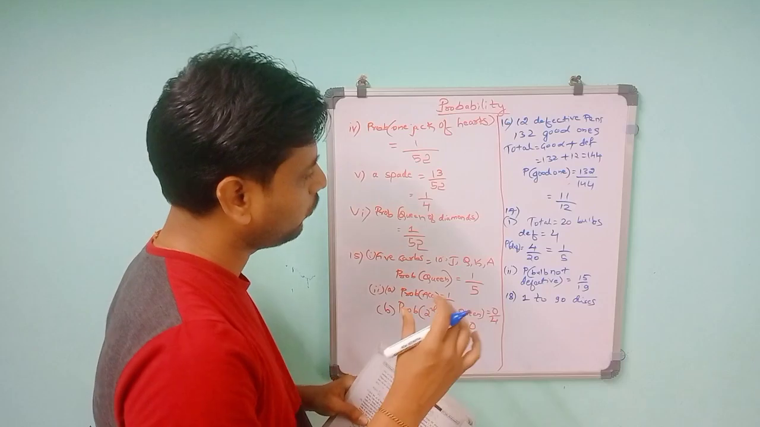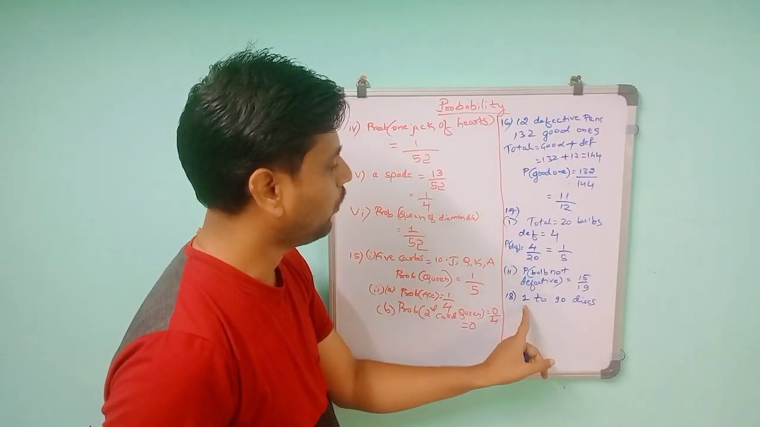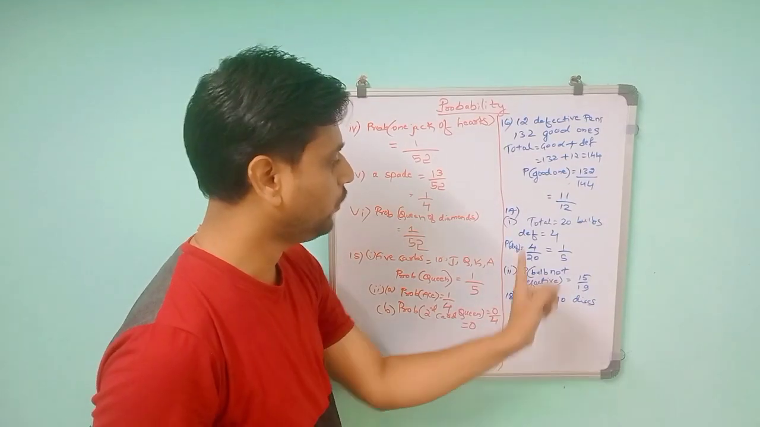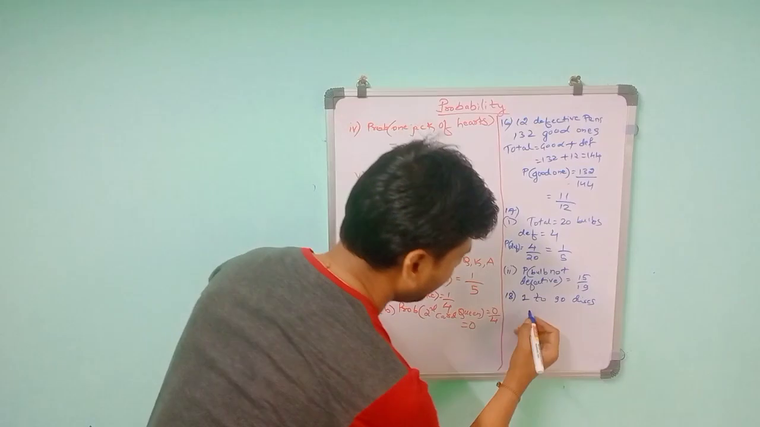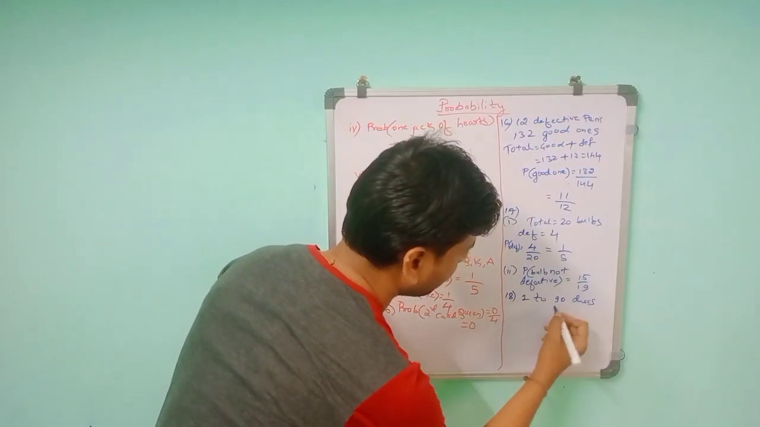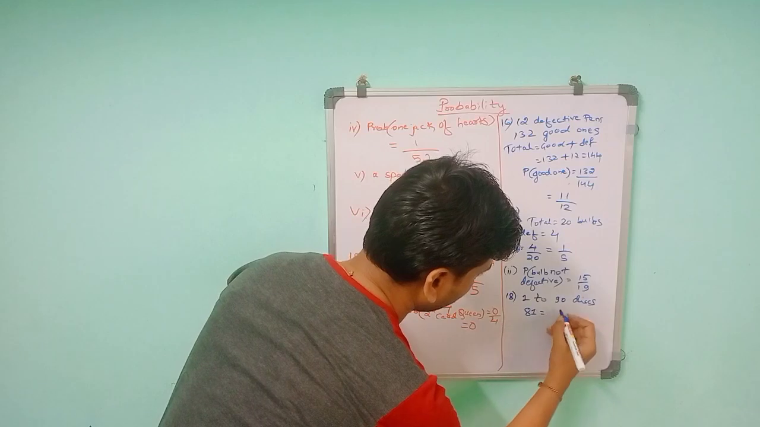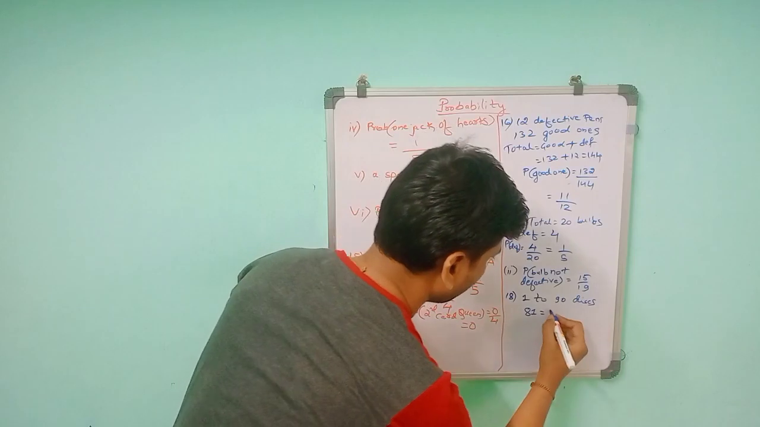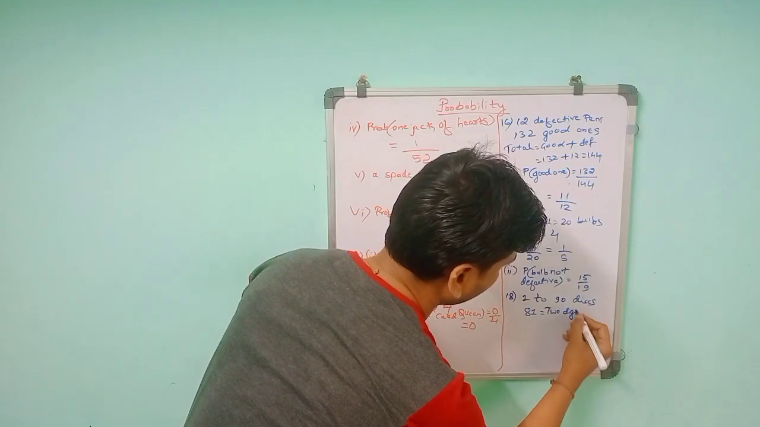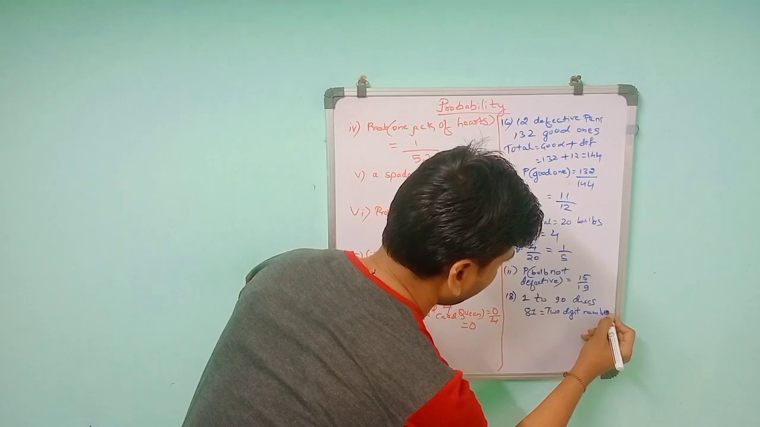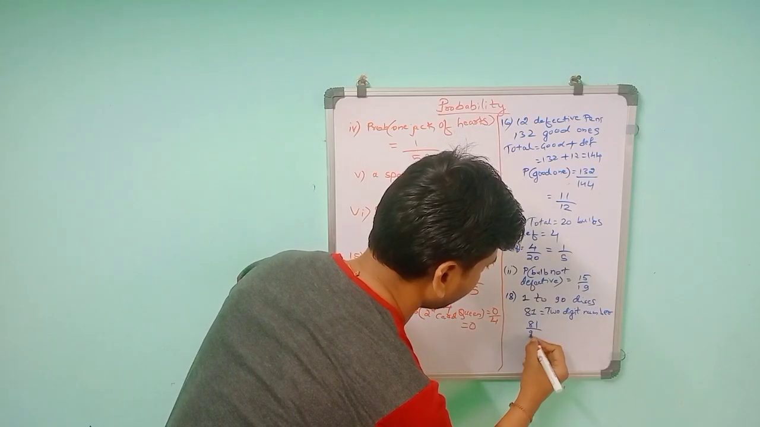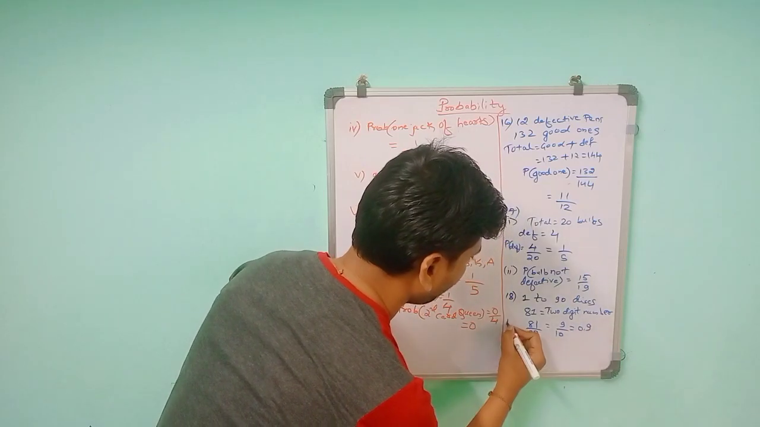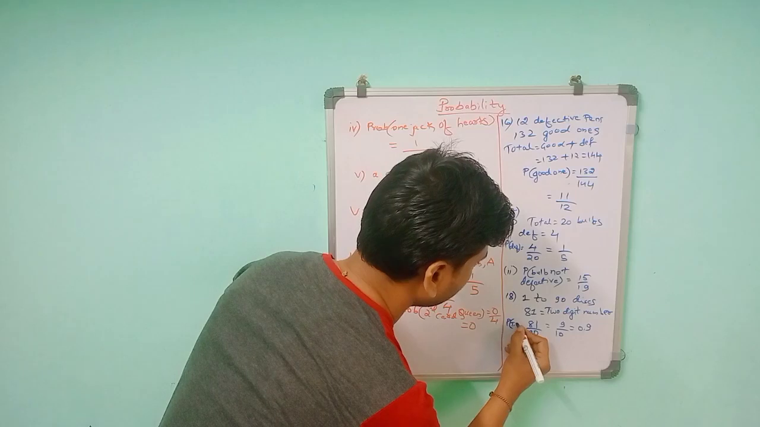From 1 to 90, 1 to 9 are single-digit numbers. From 10, the 2-digit numbers start. So 10 to 90 means it will be 81. So total 90, in that 9 are single digits and 81 are 2-digit. 2-digit numbers are 81, but total are 90. So 81 by 90. This will give 9 nines are 81, 9 tens are 90. So this will be 0.9. This is the probability of 2-digit.